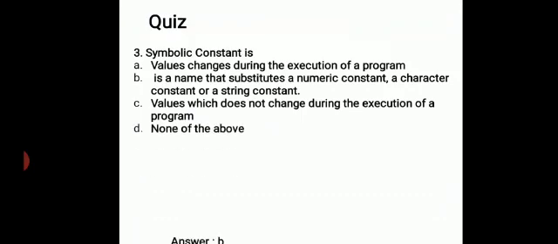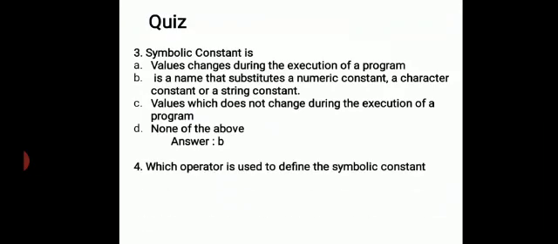The second one is correct. Next question: which operator is used to define the symbolic constant? At symbol, percentage symbol, hash symbol, star symbol. C, hash symbol.